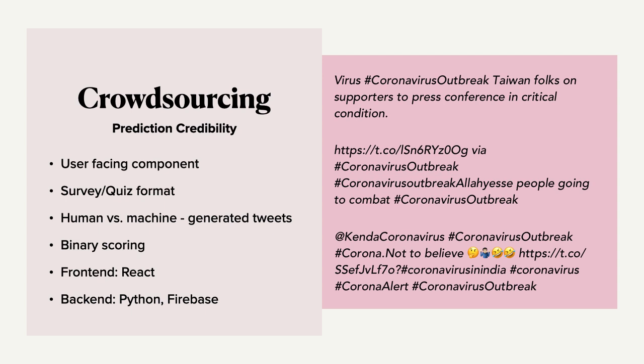On the website, people are shown a mix of both human and machine-generated tweets, and then they're scored based on whether they identified a tweet correctly as human versus machine-generated. The front end is done in React and the back end in Python and Firebase.